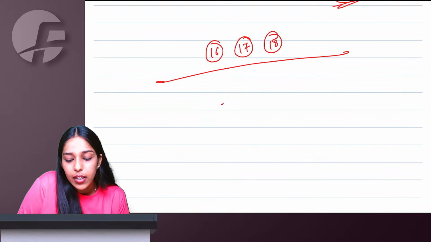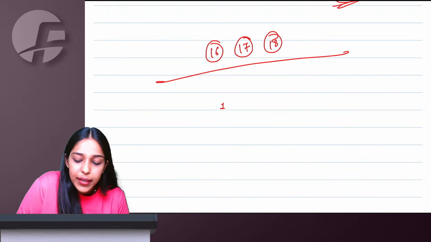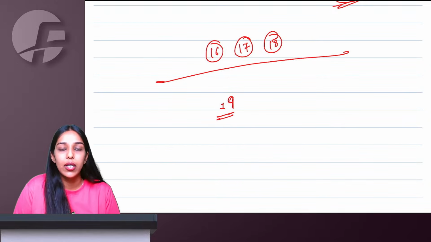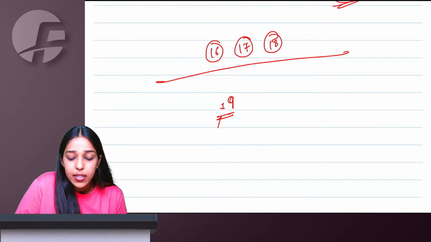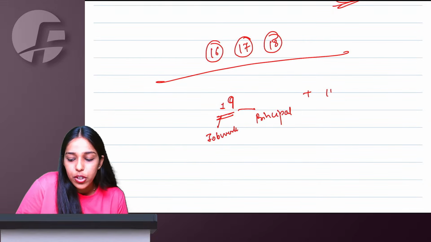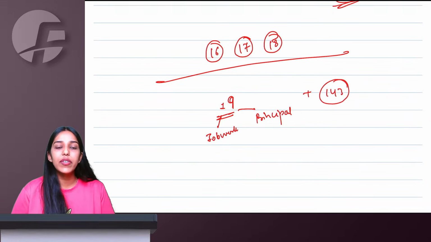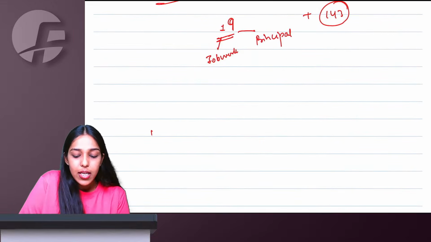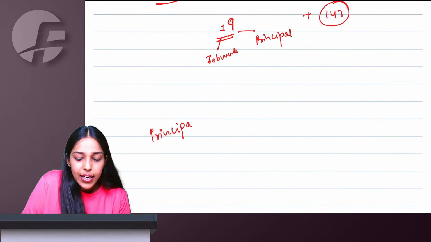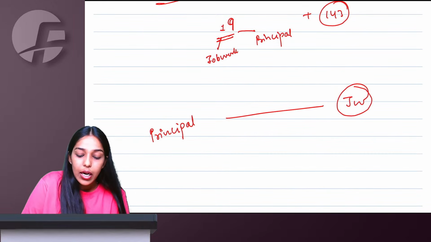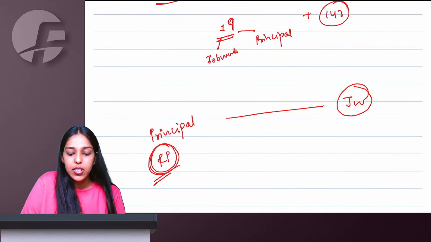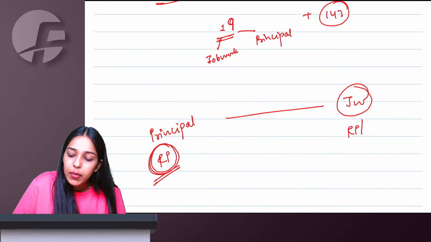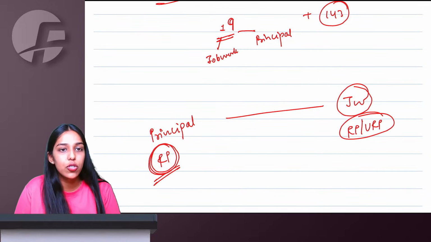Then smallest single digit number is 1 and biggest single digit number is 9. So 19 is the small person job worker along with big person principal. So special provisions of section 143 along with section 19 are the provisions of job work. It says the principal who is sending the goods to job worker compulsorily has to be a registered person. Job worker can be registered or unregistered, that is not a problem.